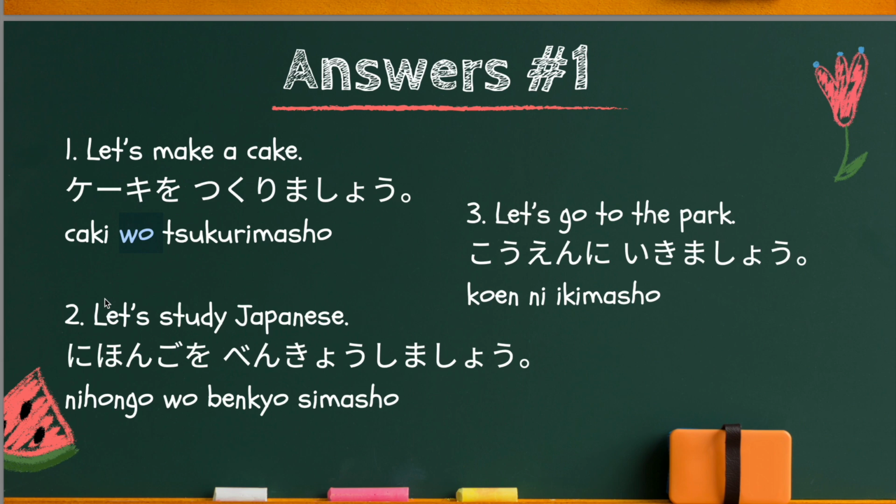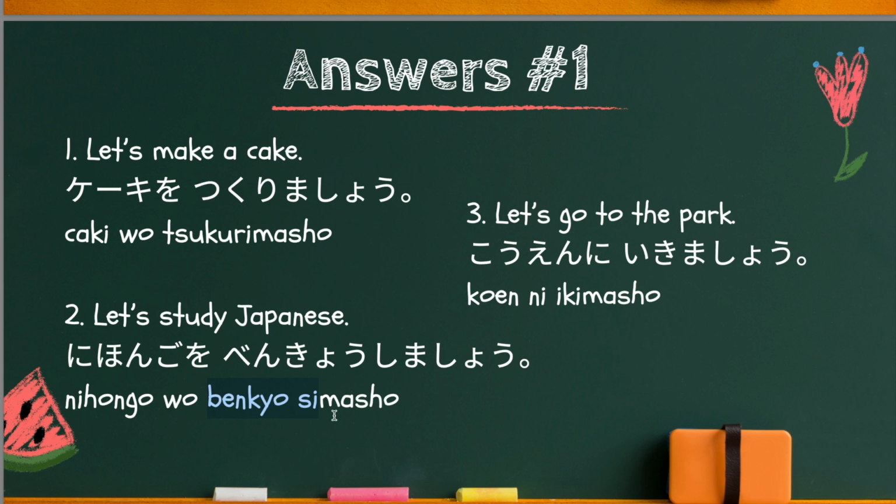Second one, let's study Japanese. 日本語を勉強しましょう. To study originally is 勉強します. So drop mas off. Then the remaining part is 勉強し. This is the mas stem of study.